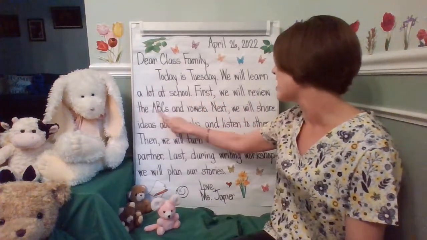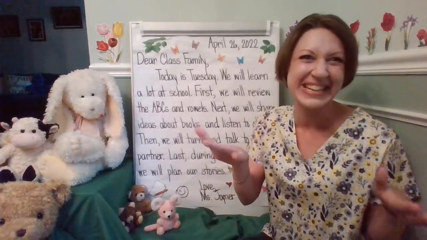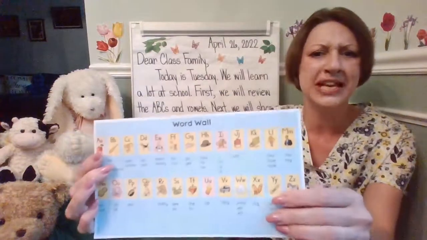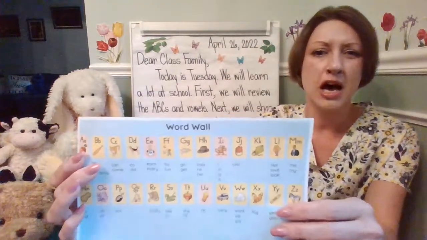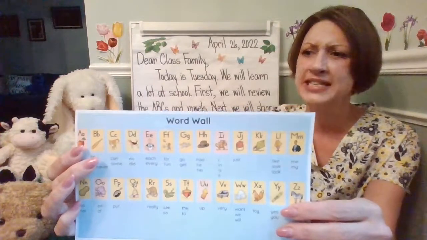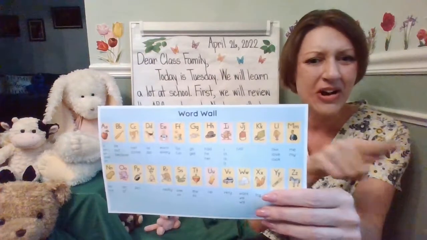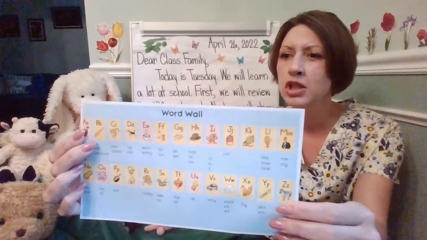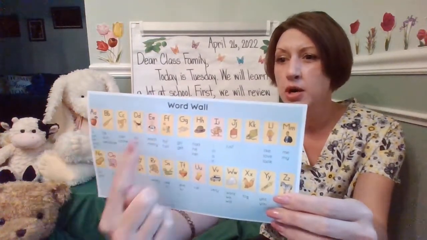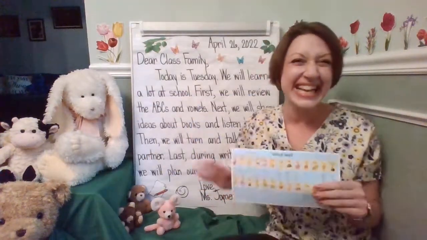First, we will review the ABCs and vowels. Okay, so class family, you know we love doing this every day. We use resources like the word wall. We'll put this on the smart board and project it. We'll be reviewing the ABCs, starting with A, going all the way to Z, letter sounds, pictures to match those words. And today we're focusing on vowels. So look at all of the cards that are kind of reddish in the background. Do you remember the vowels? Let's go through them together.